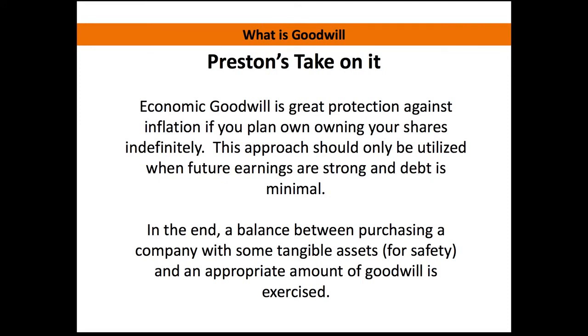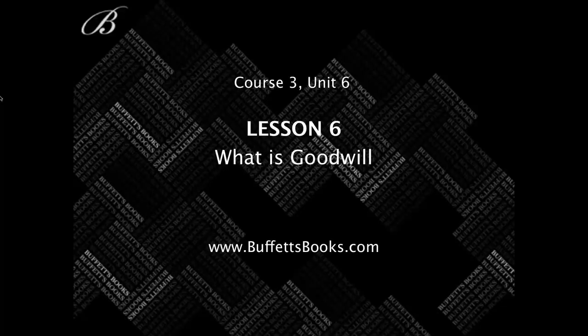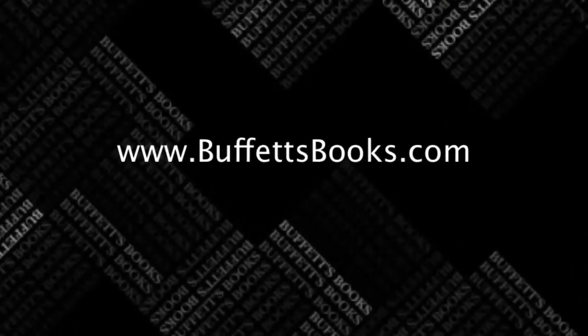So in the end, it's my opinion that a balance between purchasing a company with some tangible assets for safety and an appropriate amount of goodwill is exercised so that you can minimize the amount of inflation that you're experiencing. So this is really a balancing act that you're going to have to do. This is something you're going to have to put a lot of thought into. I know this is kind of taking things to a whole new level, but this is how Warren Buffett thinks, and that's really what we're trying to accomplish here at the site and showing you some of these ideas. So this concludes Course 3, Unit 6, Lesson 6, What is Goodwill?